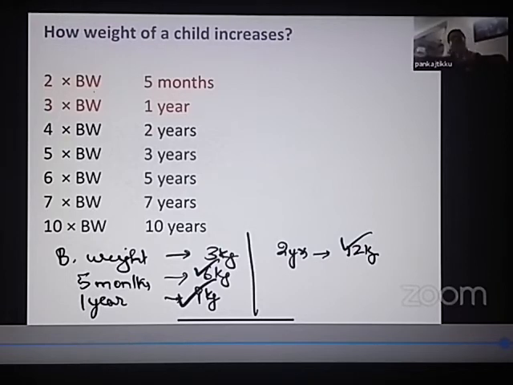When does it become 4 times the birth weight, you will say, sir, 2 years. When does it become 5 times the birth weight, 3 years. When does it become 6 times the birth weight, 5 years. 7 times the birth weight, 7 years. 10 times the birth weight, 10 years. So both methods should be very clearly known to you for your FMG exams.